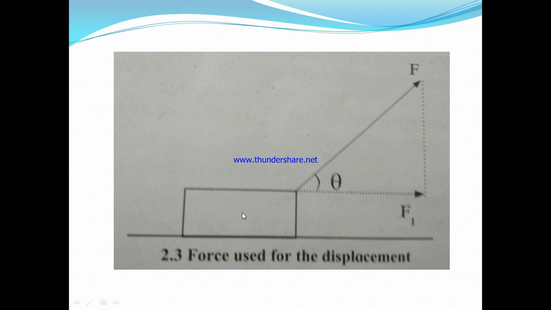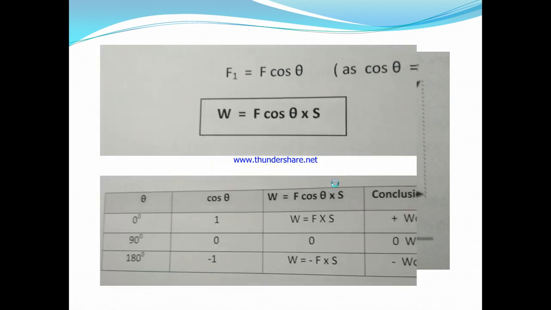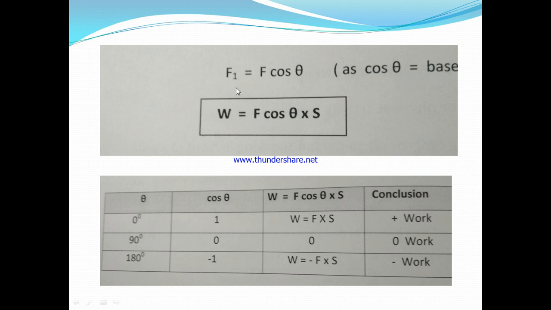Look in this picture. This is the direction of the force, while this is the direction of the displacement. An angle is made in between these two. We can say it as theta. That means the direction of displacement and the direction of force are not the same; there is a slight angle between them. What is the angle between these two? Suppose it is designated as theta. Then now the equation changes. Now see how this equation is formed.